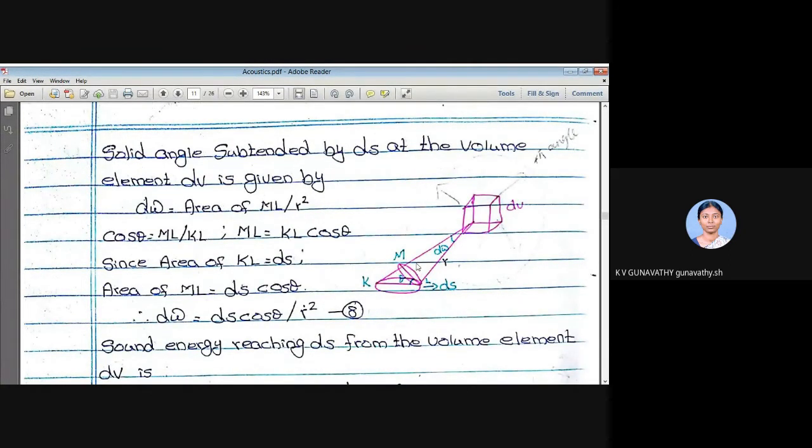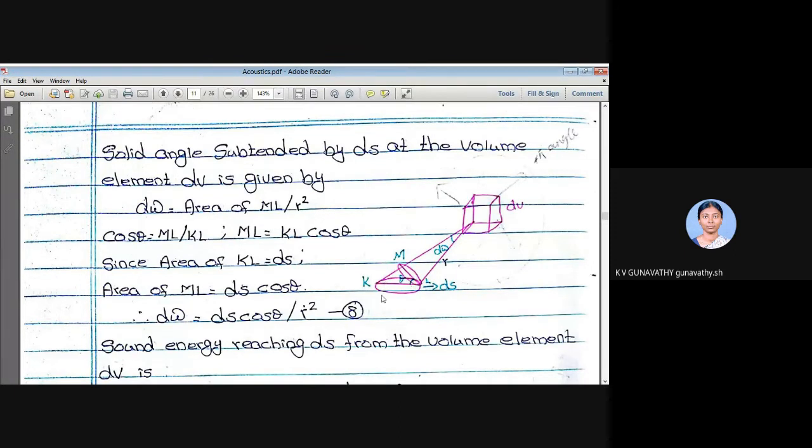Why are we constructing this surface? Because we can calculate solid angle only if the surface is perpendicular to the radius. Here, the surface under consideration is not perpendicular, but at an oblique angle to the perpendicular. So we construct a circle and express this area in terms of it. The solid angle subtended by ds at the volume element dV is given by d omega equal to the surface area of this KL divided by r square.